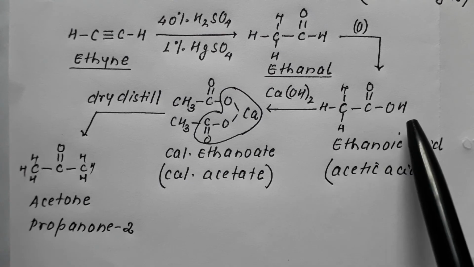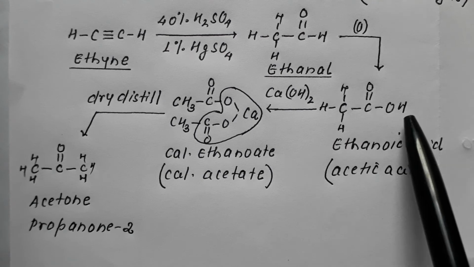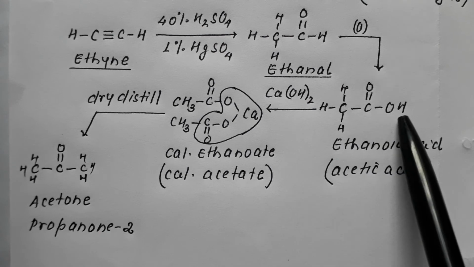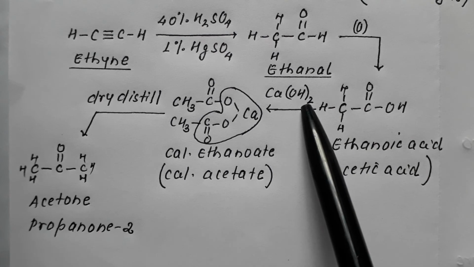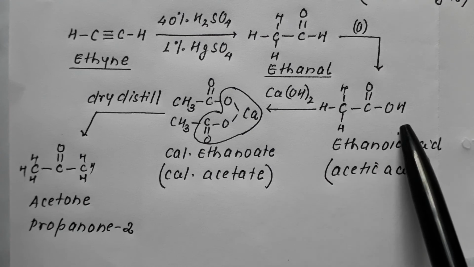So 2 H from the acid and 2 OH from calcium hydroxide go to form water molecules.